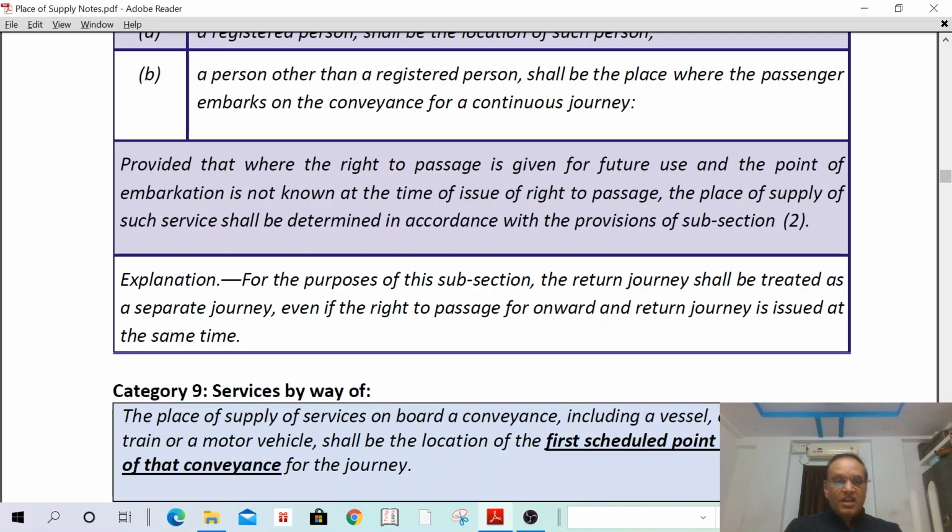And last one, what is that one we have discussed today? The place of supply of service on board a conveyance including vessel, aircraft, train or motor vehicle shall be the first scheduled point of departure. In case of goods taken on board a conveyance, in case of services, the first scheduled point of departure of that conveyance. In case of goods, where the goods are taken on board in a train, motor vehicle, vessel or aircraft.